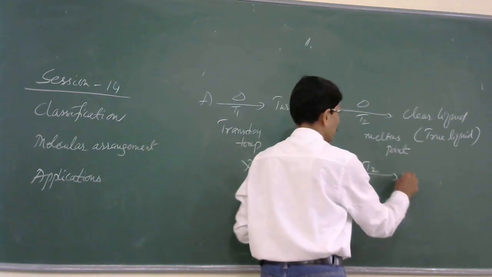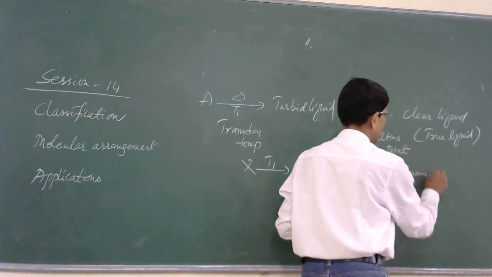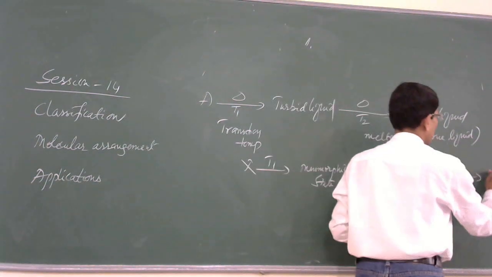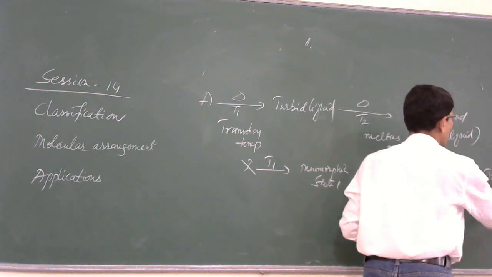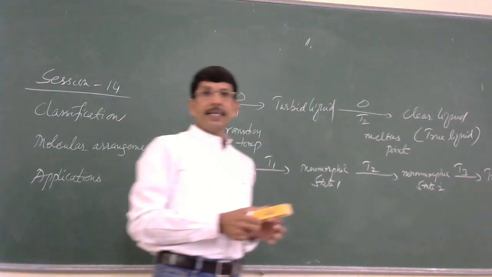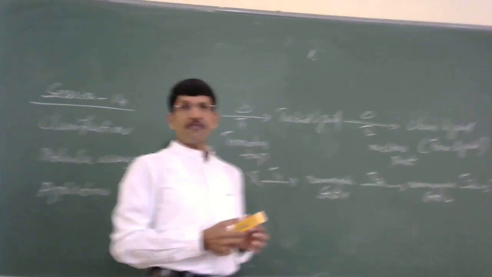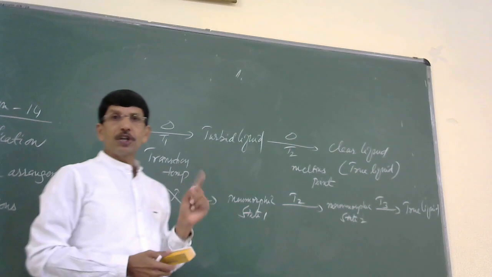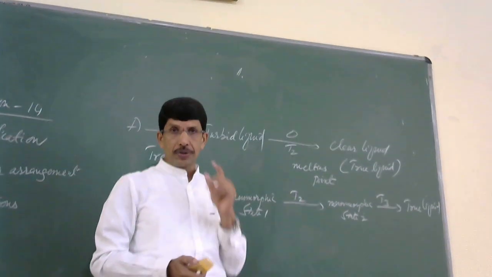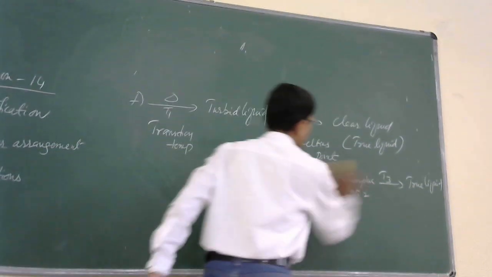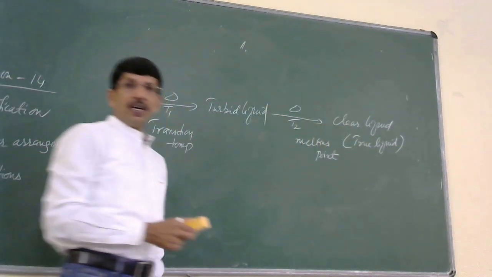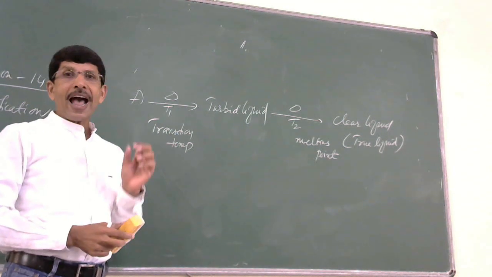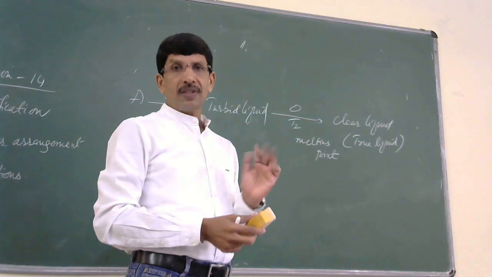At the temperature T2, it changes to mesomorphic state 2. Then at T3, it can change to true liquid, or there can be one more mesomorphic state also. So, the solids which exhibit mesomorphism need not have only one mesomorphic state. There could be more than one mesomorphic state also. And one should remember that the solids which are exhibiting this mesomorphism phenomenon are highly stable. They are as stable as other solids like your crystalline solids.